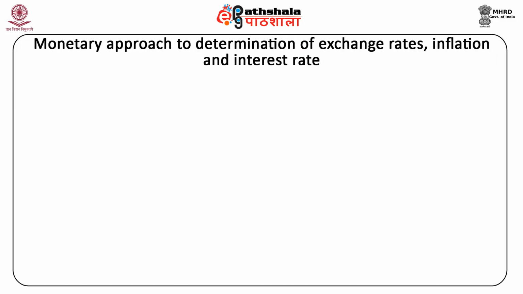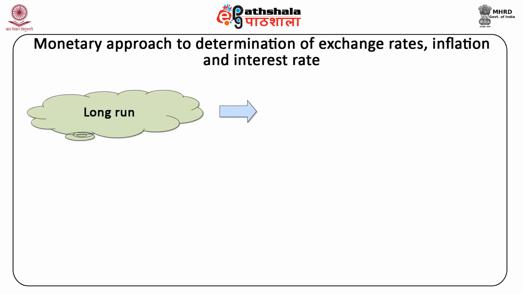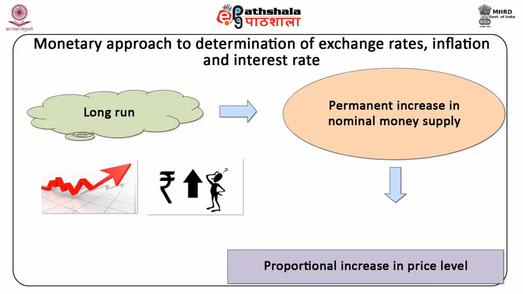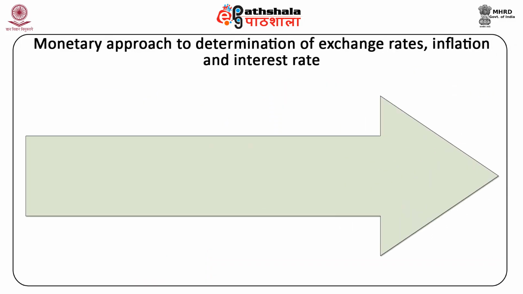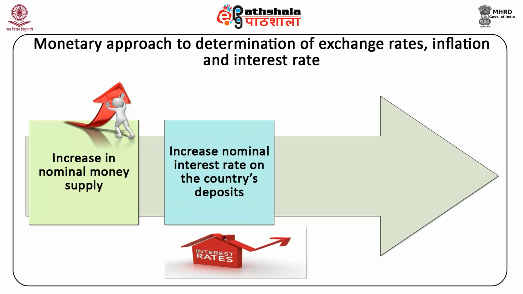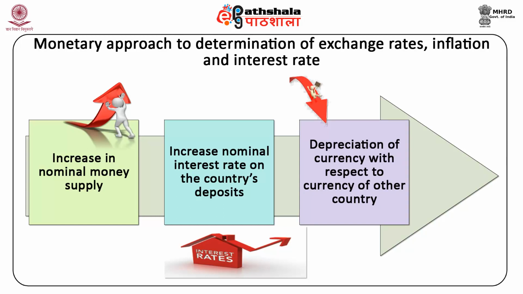According to the monetary approach to the determination of exchange rates, inflation rates, and interest rates, all else equal, a permanent increase in the nominal money supply in the long run leads to a proportional increase in the price level and hence inflation in the economy. Moreover, an increase in the nominal money supply will increase the nominal interest rate on the country's deposits. As a result, and according to the purchasing power parity condition, it will lead to a depreciation of the currency with respect to the currency of the other country.